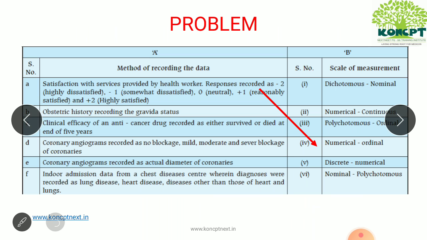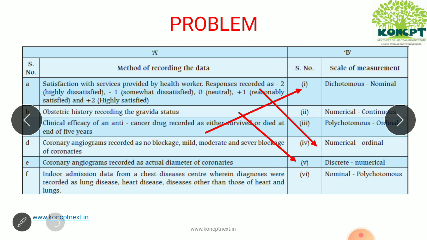Next is obstetric history, which is recording the gravida status. Here also, obstetric history is only a discrete value, and also it is given numbers. So it is discrete numerical. Third one is clinical efficacy of an anti-cancer drug recorded as either survived or died. This is very easy, that is dichotomous nominal.